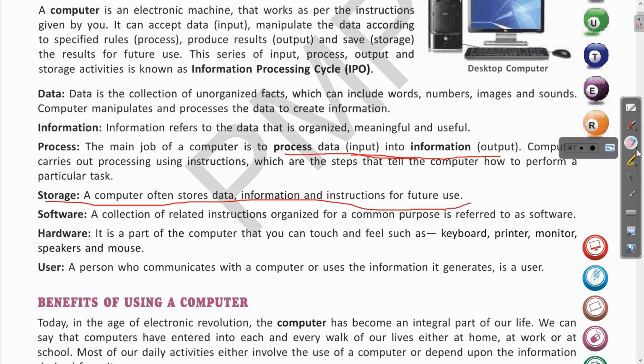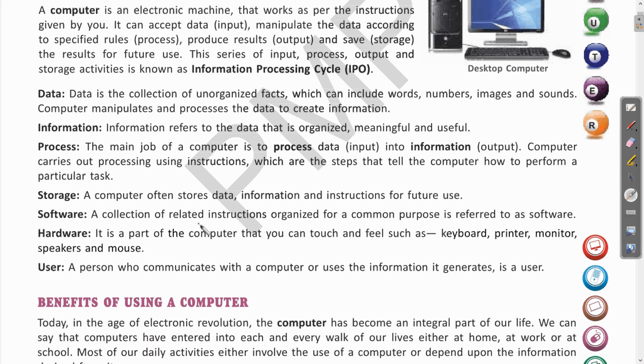Next is software. So let us see what is software. A collection of related instructions organized for a common purpose is referred to as software. So MS Office, MS Word or the operating system, these are all examples of software. So these are all some instructions which are in the form of programs to carry out certain tasks.